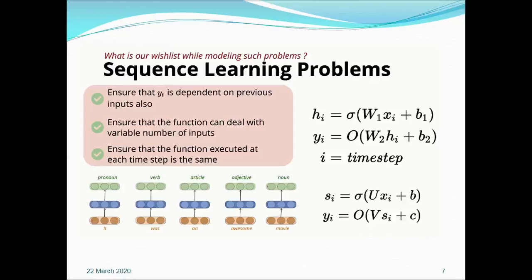In the recurrent neural network, we replace the h by the s, the state, and y is the previous output. So the output of this hidden layer is s1, this hidden layer is s2, this is s3, this is s4, and so on. The final output is y1, y2, y3, and so on.